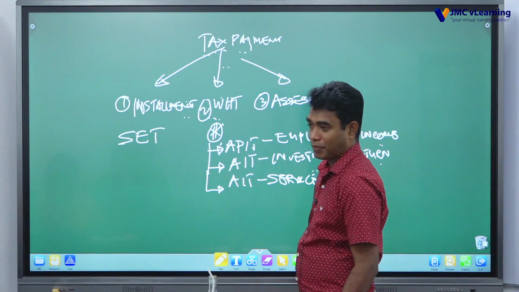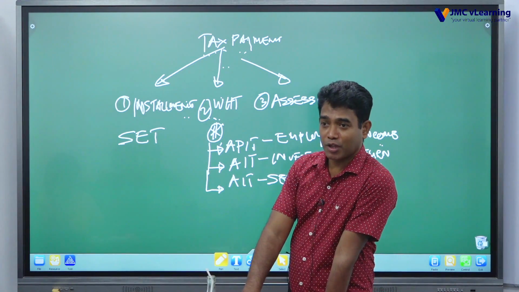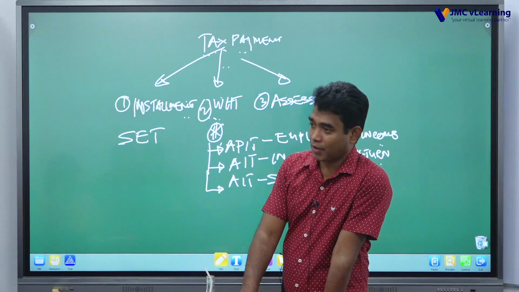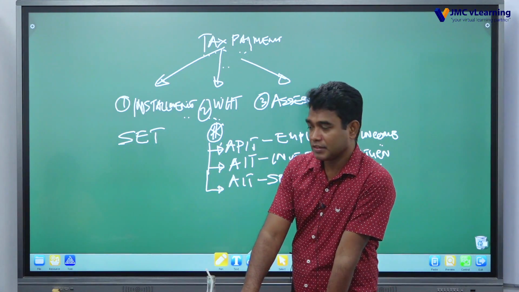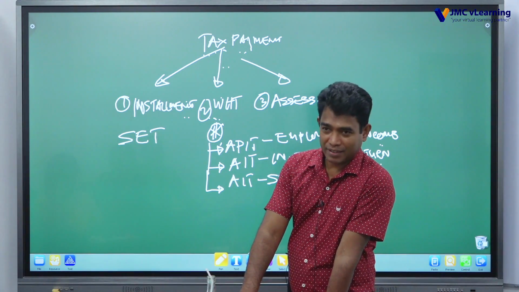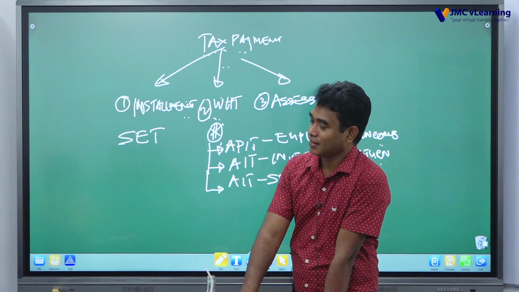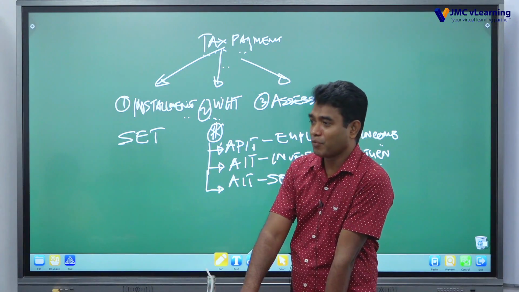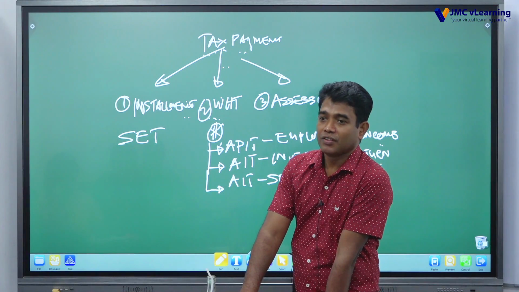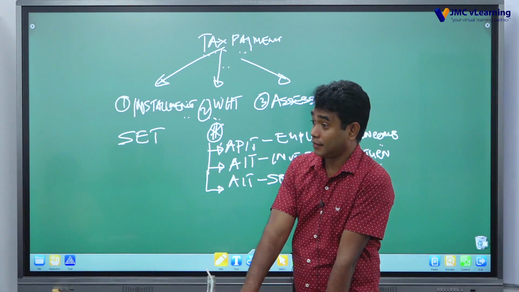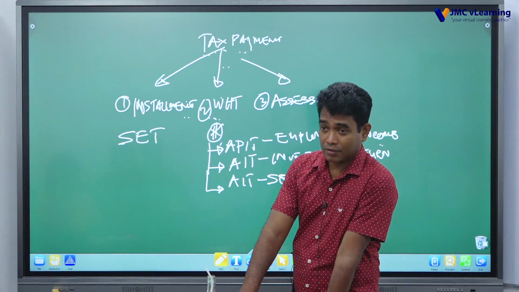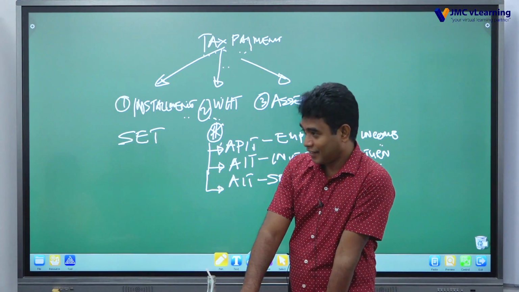Under these 3 types of payment, the first one is employee related, the remuneration related payment. When the employer makes the payment to the employee, he is supposed to deduct APIT. The mechanism is withholding tax, so tax should be withheld at the time of payment. That's why it's called withholding tax. Thereafter, it is not his asset. He, meaning the employer, is in the very correct word a tax agent.